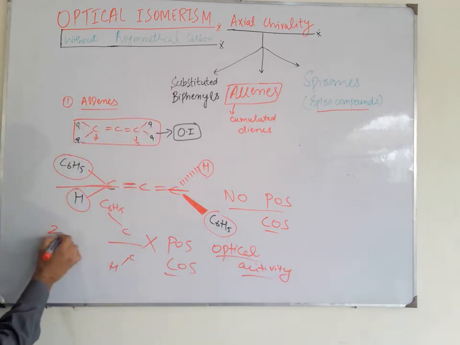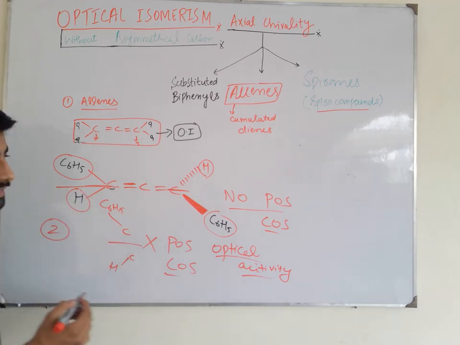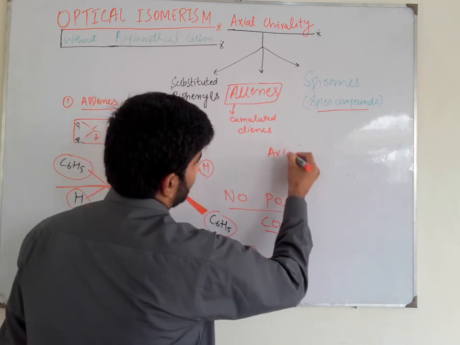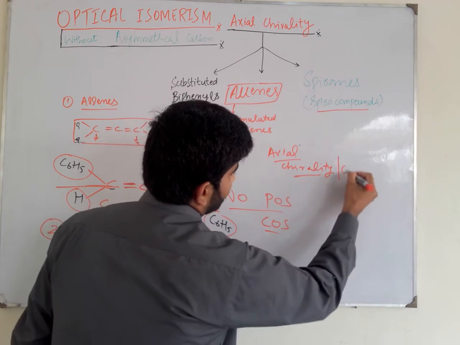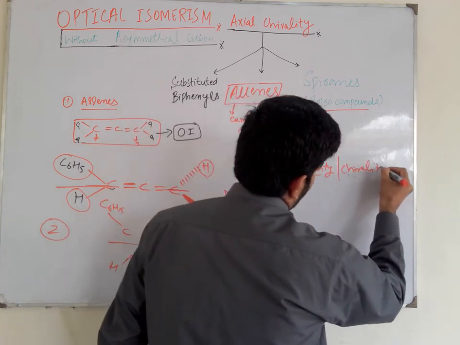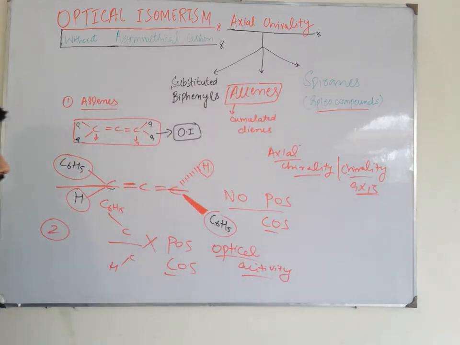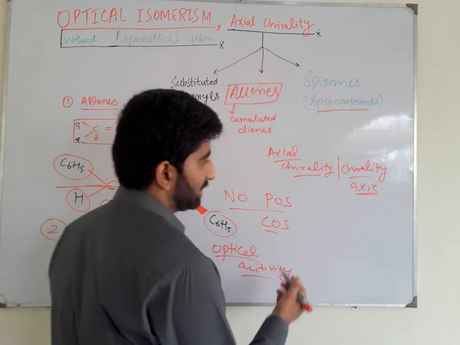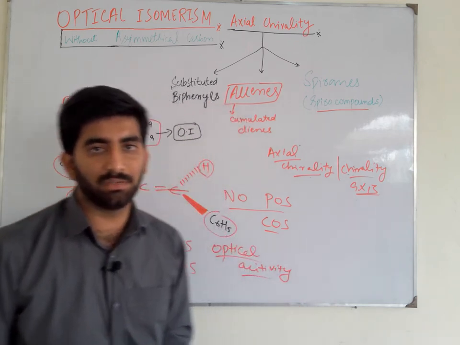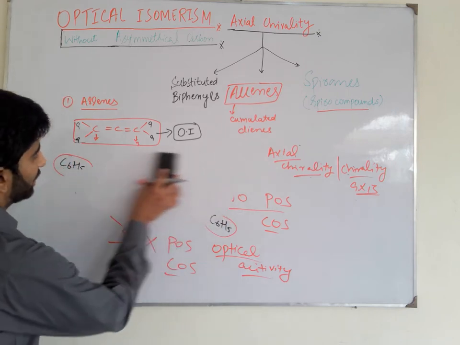And the second factor that makes the allene optically active is the axial chirality. What is axial chirality or chirality axis? An axis about which the non-planar rearrangement of the groups results in a stereoisomer that is non-superimposable on its mirror image is called axial chirality or chiral axis.